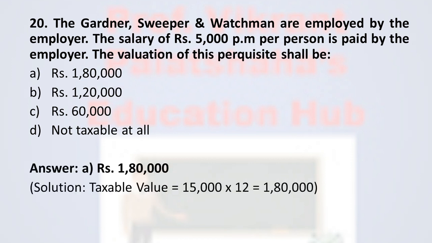How did we get this? The taxable value. Here the employer has provided a gardener, sweeper and watchman, and each salary is 5,000 per month. If gardener, sweeper or watchman facility is provided by the employer to the employee and the salary is also paid by the employer, at that time it is a fully taxable perquisite. Therefore the taxable value is equal to 15,000 into 12, that is 1,80,000.